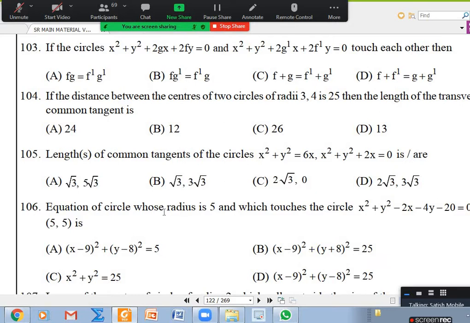If it is this, the center and this origin are not on one line. But if they're touching, this point and this point, are they collinear? Yes, sir. Yes, that's it. Minus g comma minus f, 0 comma 0, minus g dash comma minus f dash are collinear. If they're collinear, the slope from here to here and the slope from here to here should be the same. Slope from here to here is f by g. Slope from here to here is f dash by g dash. So that's how we'll get fg dash equal to gf dash. We'll get it very easily, right?